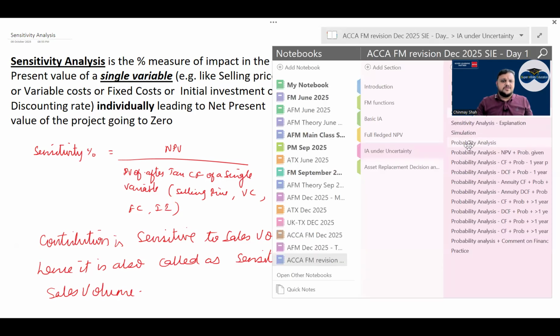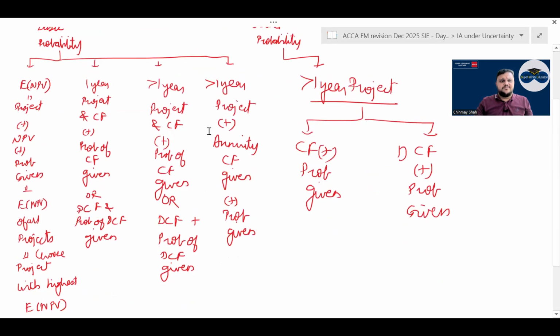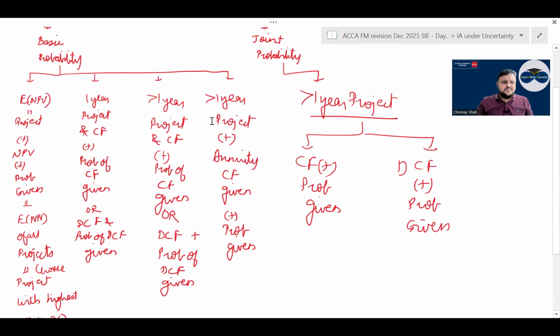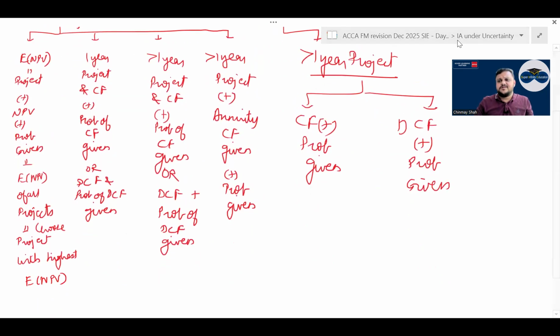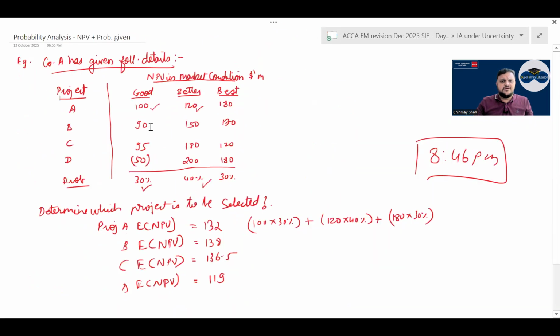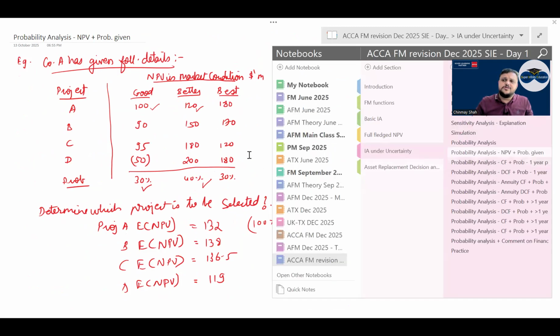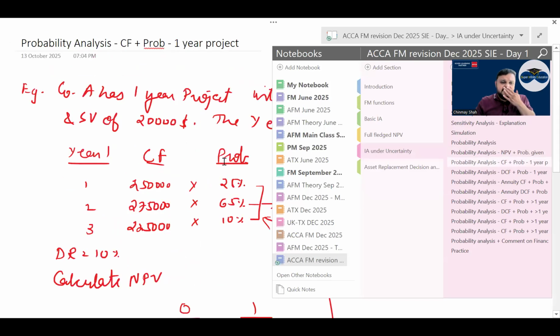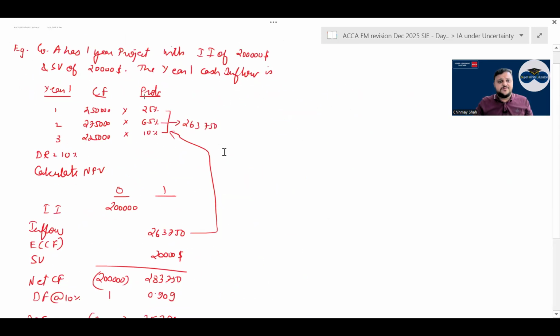Then coming to simulation, after that probability: basic probability, joint probability. Basic probability is what? Your expected NPV of the project is the NPV plus the probability given. So a type 1 question is something like this. This type of question, what will they give you? NPV in market conditions: good, better, best, and project. And what will be the NPV? You have to find the expected NPV of each project. Wherever the expected NPV is highest, you choose that project. Then there is 1 year cash flow given and probability given.